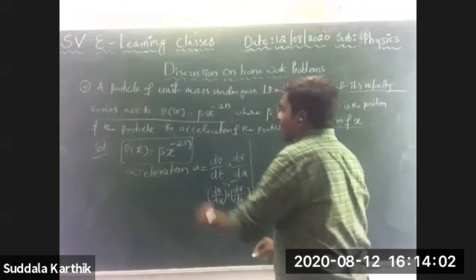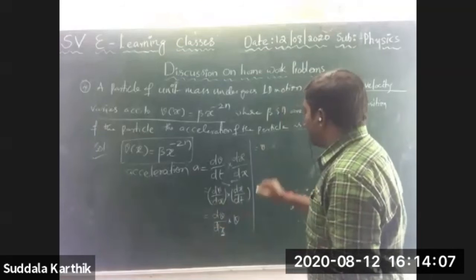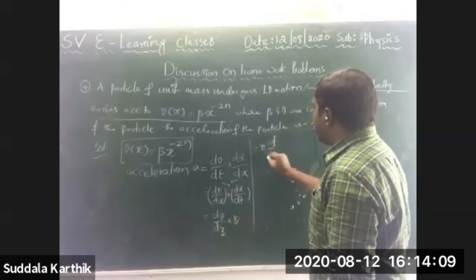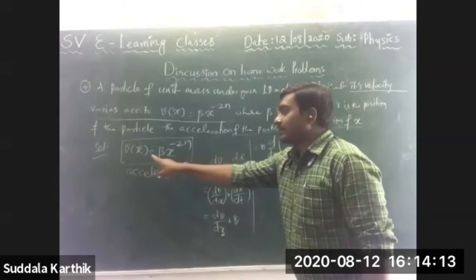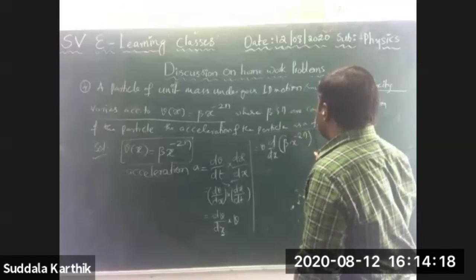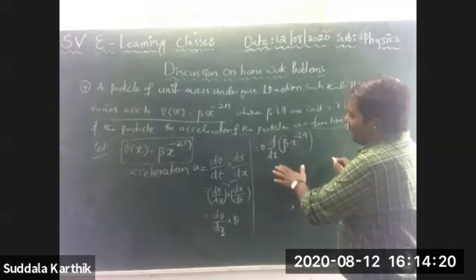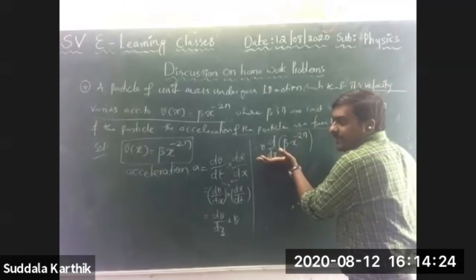So d by dx of v, nothing but a, is v of x, so beta x to the power of minus 2n. From here onwards you know very well. But up to here, are you clear?